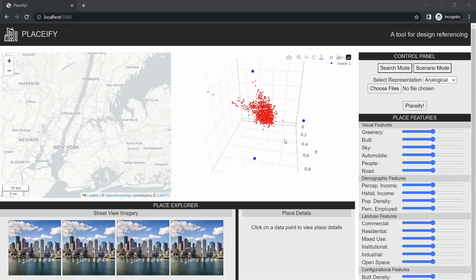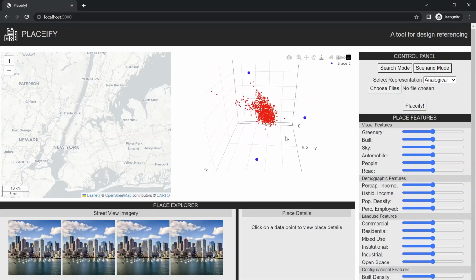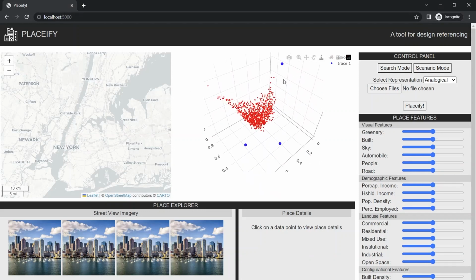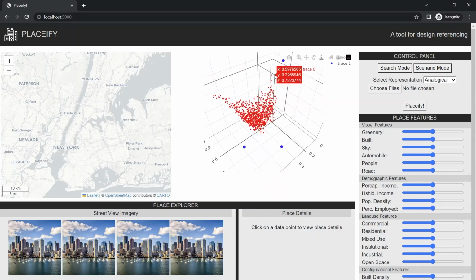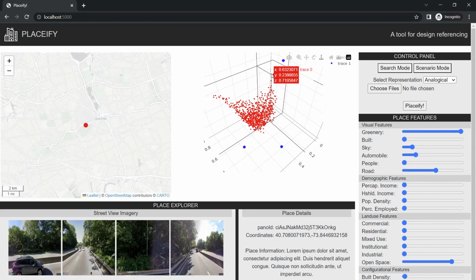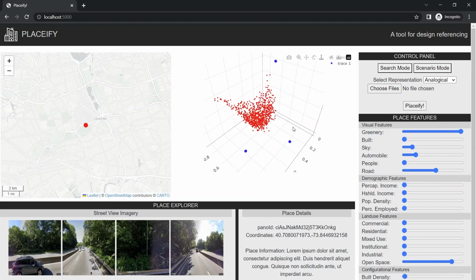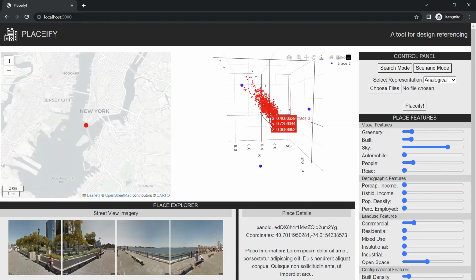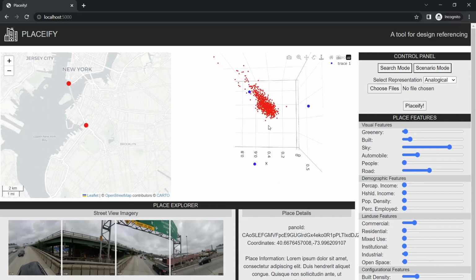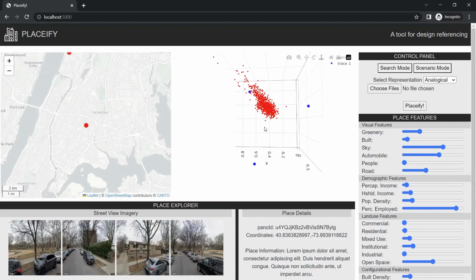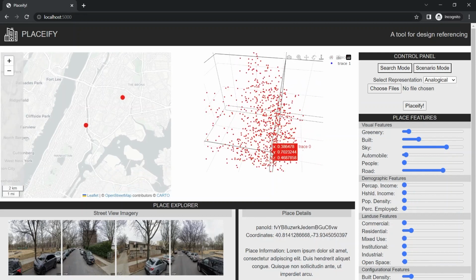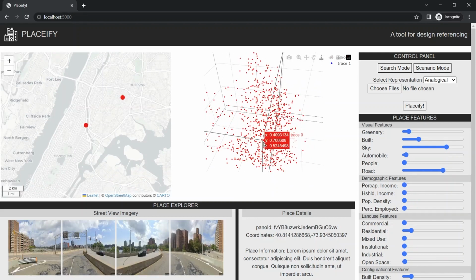The samples are then plotted on a 3D space, such that the space is now bounded by the analogies as chosen by the designer. Users can now organically explore the urban qualities of the samples, moving from lush green areas to areas with some public life, and finally to areas which resemble highways or have high traffic. More importantly, users can explore how these qualities blend together in unique ways to give rise to a diverse set of urban